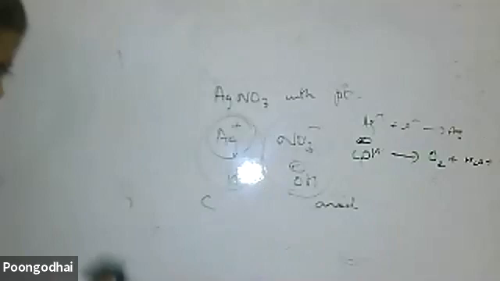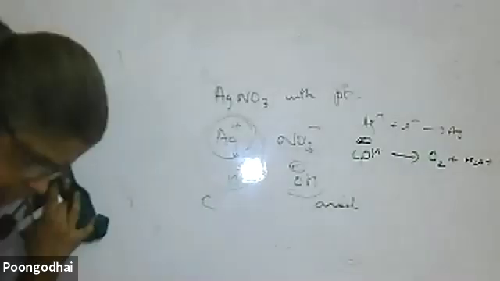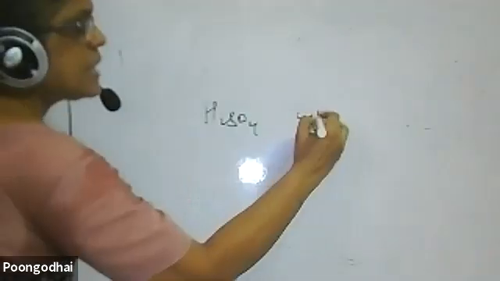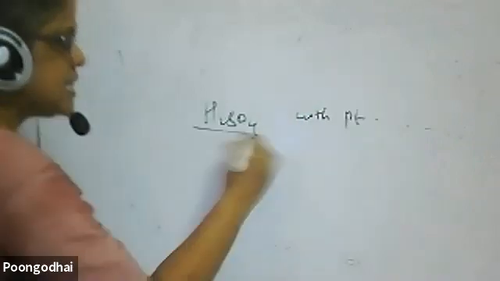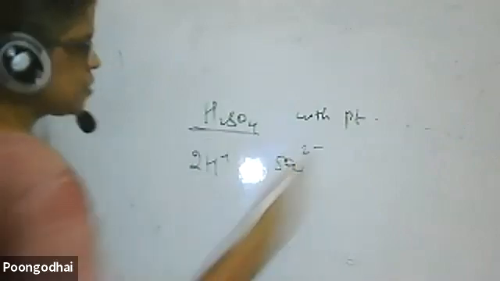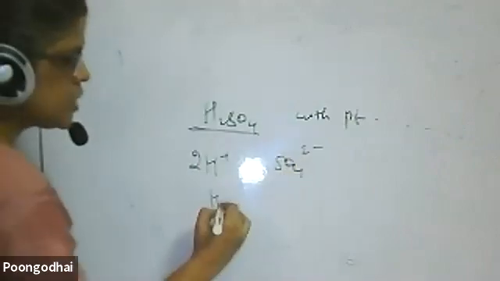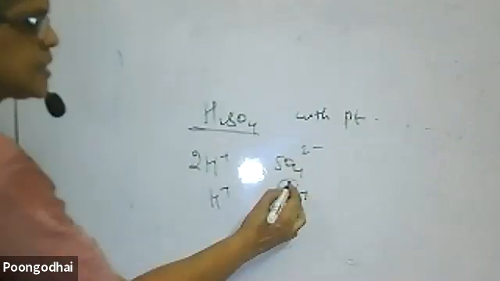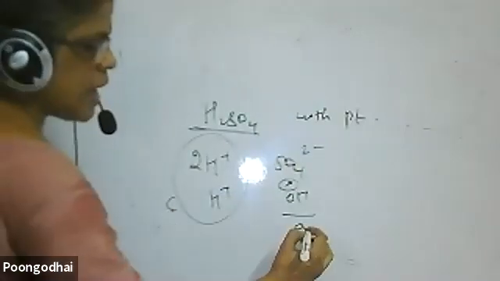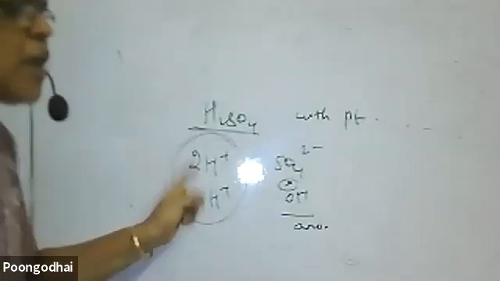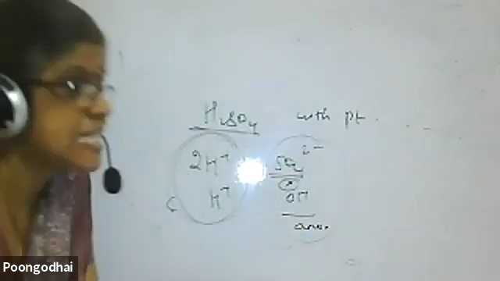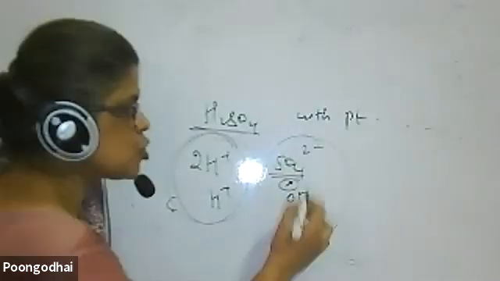Then if I take electrolysis of a dilute solution of sulfuric acid with platinum electrodes. Sulfuric acid dissociates as 2H plus and SO4 2 minus. Water is also there, giving H plus and OH minus. Cations go to the cathode, anions to the anode. Here there is no problem, no competitor, so hydrogen gets discharged. If I take the sulfate ion to get discharged, more energy is required.